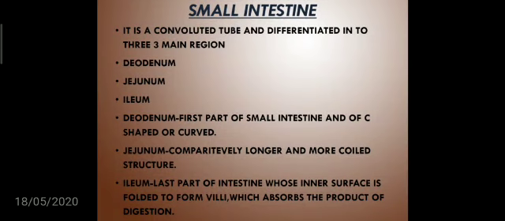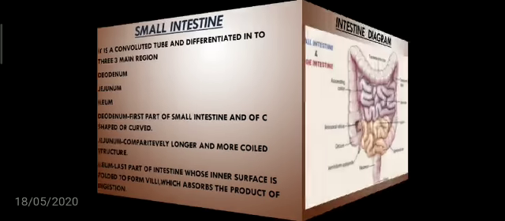Now, what is the small intestine? The small intestine is the organ where all the digestion takes place, along with absorption. It is a convoluted tube and differentiated into three main regions. It is convoluted to provide more surface area for absorption. Here are the duodenum, jejunum, and third one is ileum. What is duodenum? Duodenum is the first part of the small intestine and is C-shaped or curved. Jejunum is comparatively longer and a more coiled structure, whereas ileum is the last part of the intestine, whose inner surface is folded to form villi, which absorb the products of digestion.